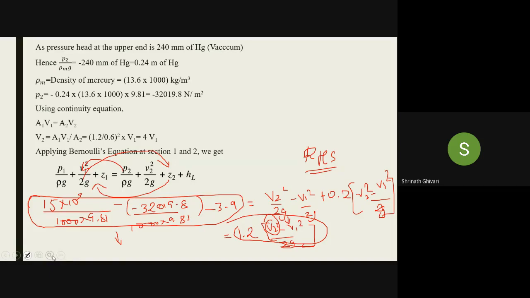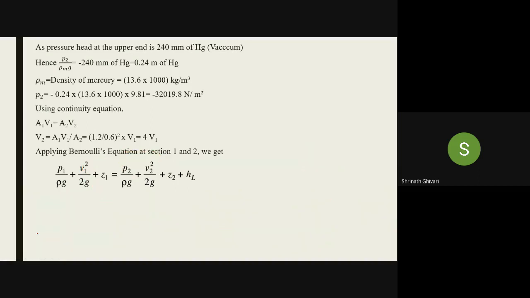Did you get the answer? Anyone? Sir, 0.985. 0.985, very good. The answer is 0.985. From that, you calculate the discharge. How will you find out the discharge? Q equal to A1 V1. Find out the answer.